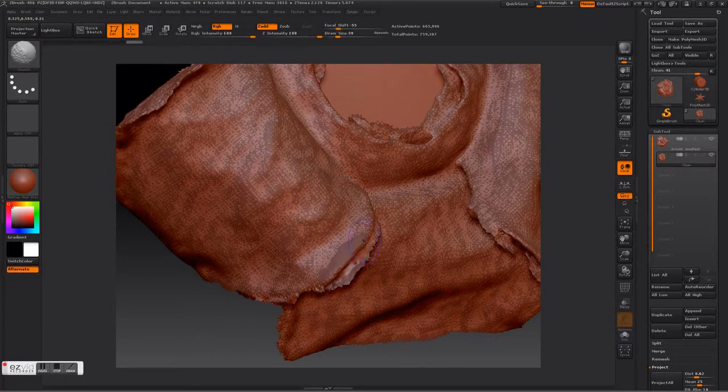This can be a very tedious process, and as you can see, it's literally like working with a digital clay.